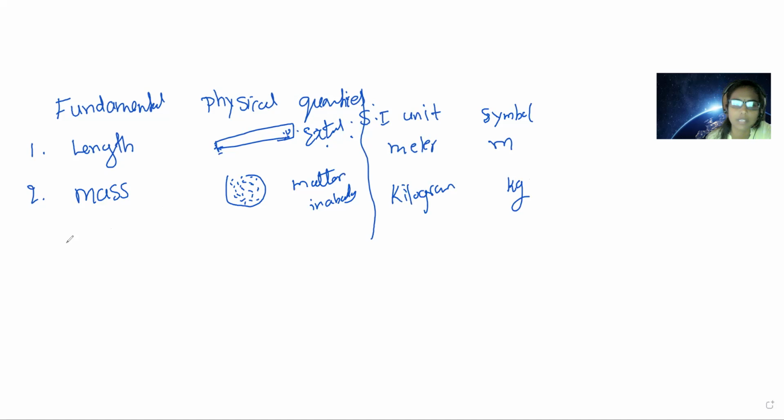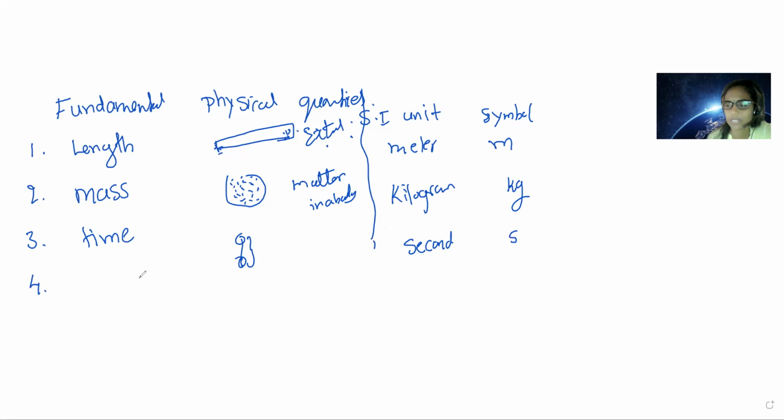And the third quantity is time. We can measure time, right, children? That's why it is a fundamental physical quantity. Time means suppose any event is happening, suppose a ball is coming from here to here. The extent of that event is what we call time. Understood, children? The time gap, or the instant when something is happening, the situation, that is what we call time. And the unit is the second, and the symbol is s.